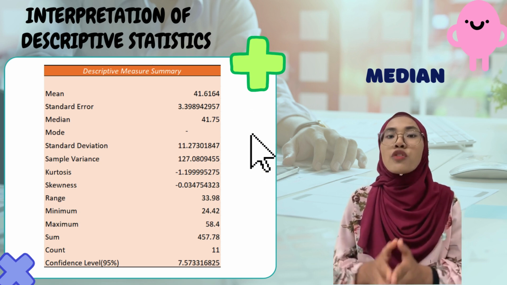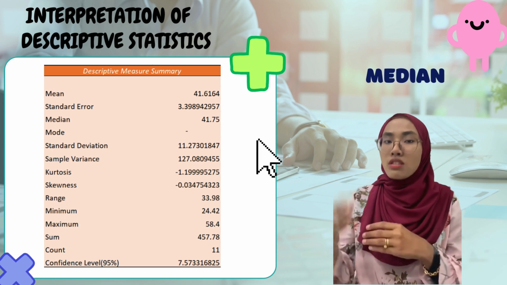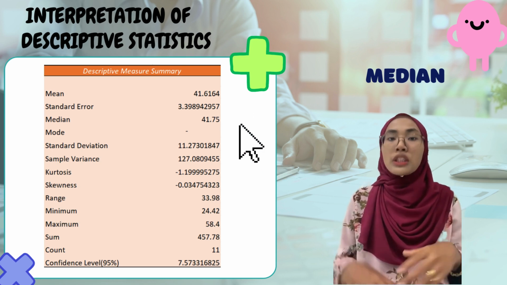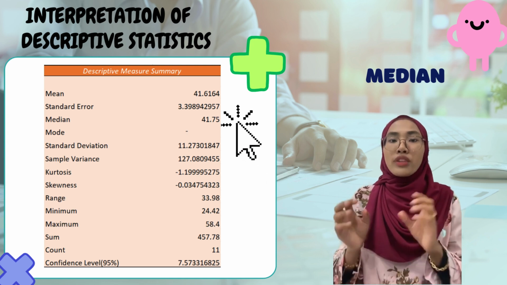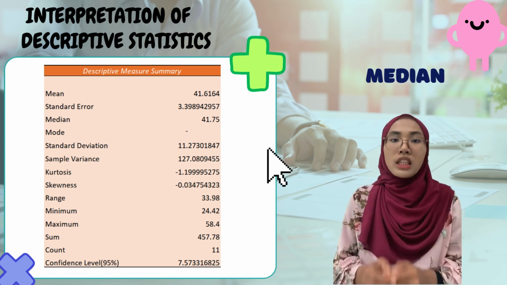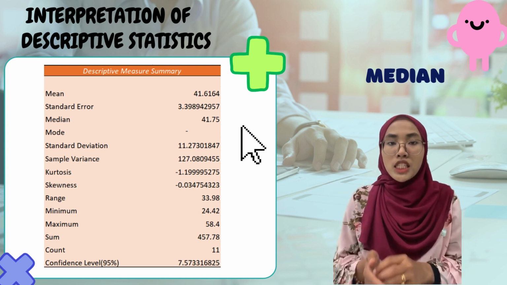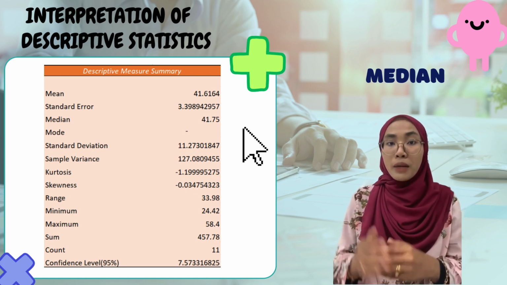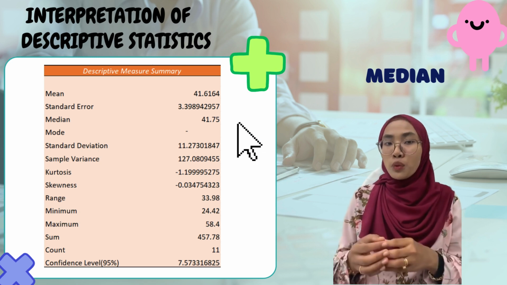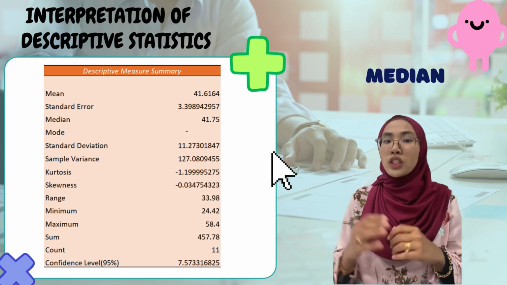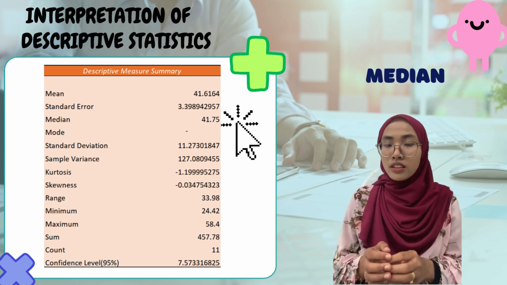Next, median. Median is a measure of a trend that indicates the middle value of a set of data. The calculation for median is we need to structure from the small amount to a large amount. Then, select the middle of data as a median. The median for my data is 41.75%.